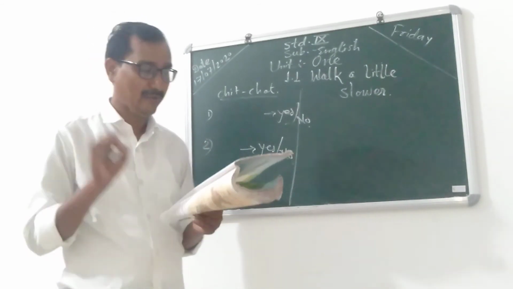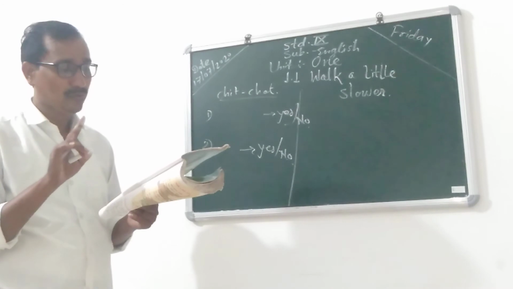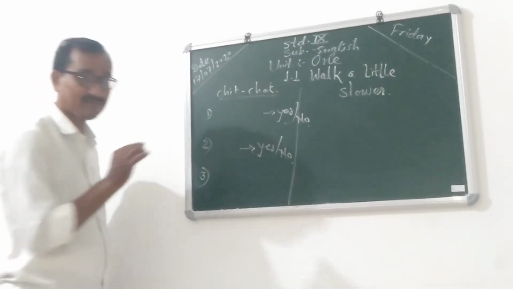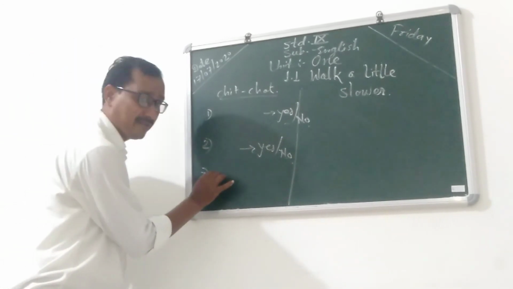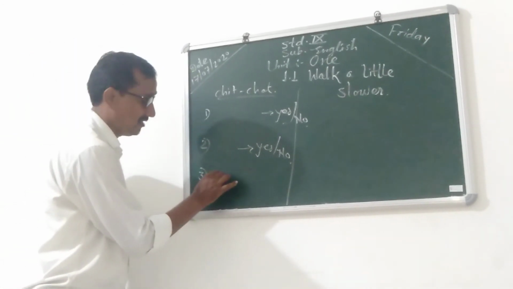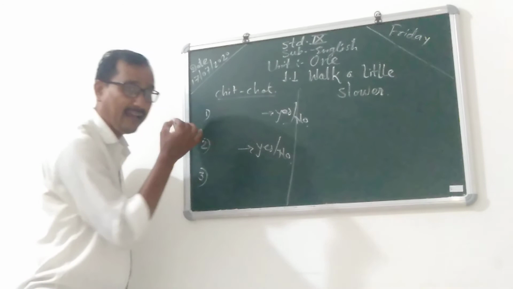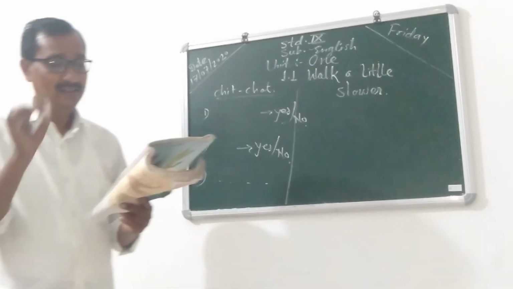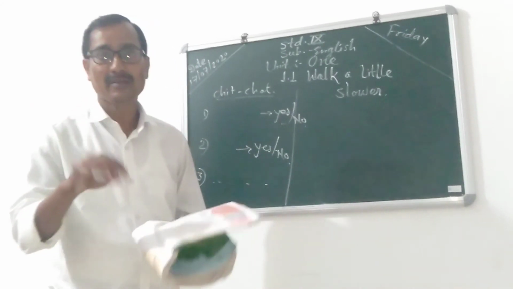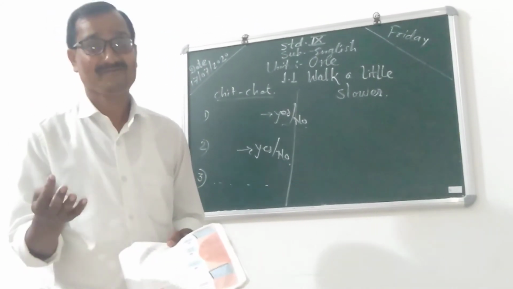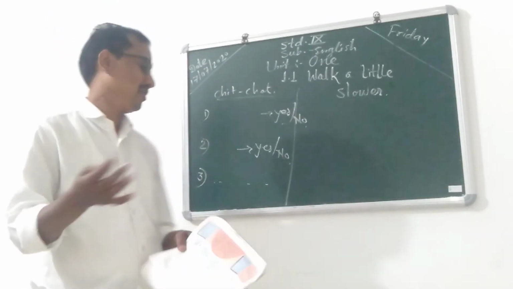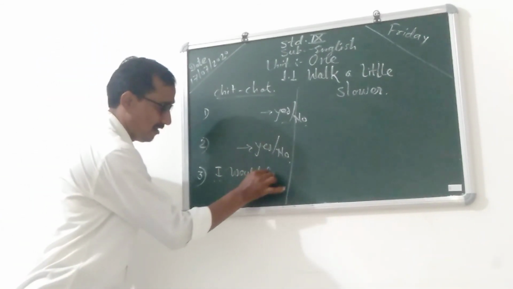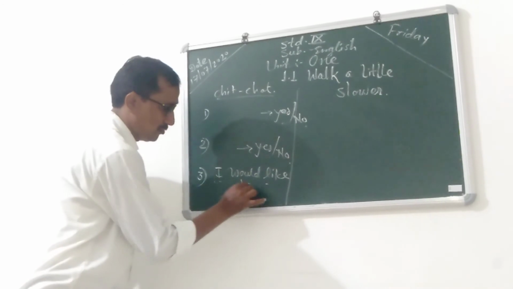Yes or no. Third question is, what would you like to do after 10th year? Means after reading the third question, you write down the answer in a full sentence. What would you like to do after 10th?